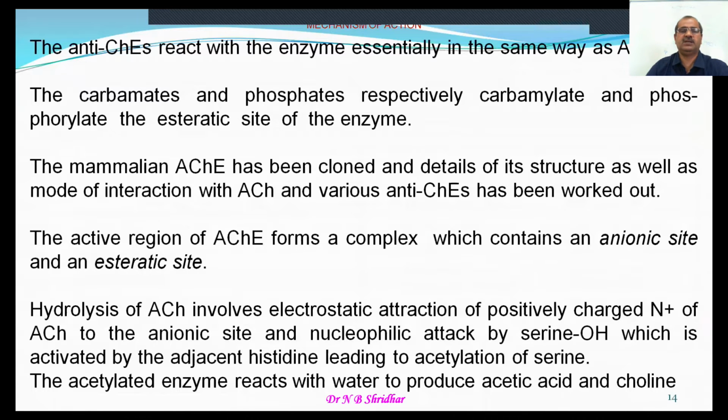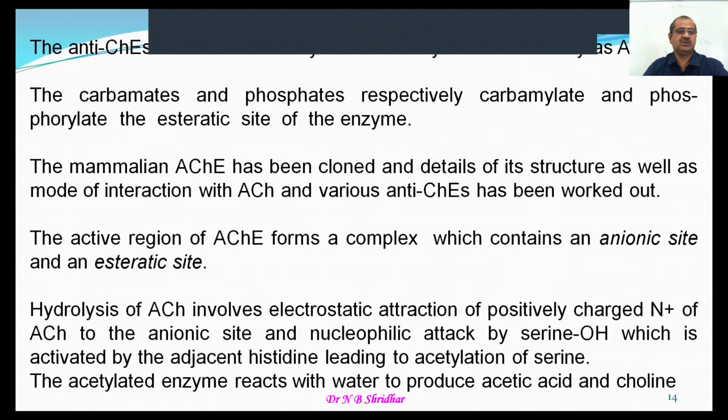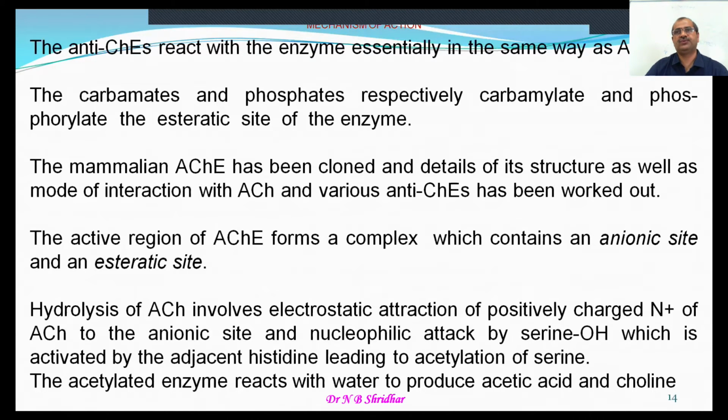The carbamates and phosphates respectively carbamylate and phosphorylate the esteratic site of the enzyme. As you know, the enzyme acetylcholinesterase has an anionic site and an esteratic site, and these agents bind at the esteratic site, sometimes reversibly and sometimes irreversibly. The mammalian acetylcholinesterase has been cloned, and details of its structure and mode of action with acetylcholine and anticholinesterases have been studied in great depth.